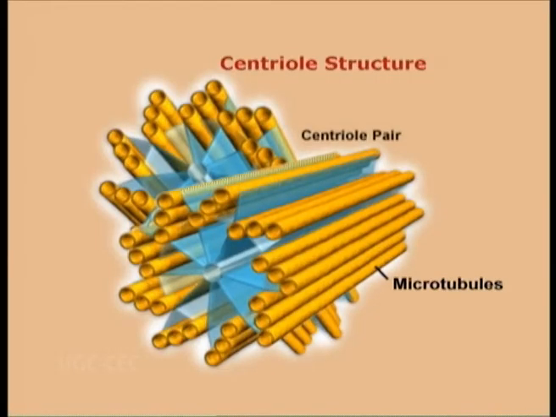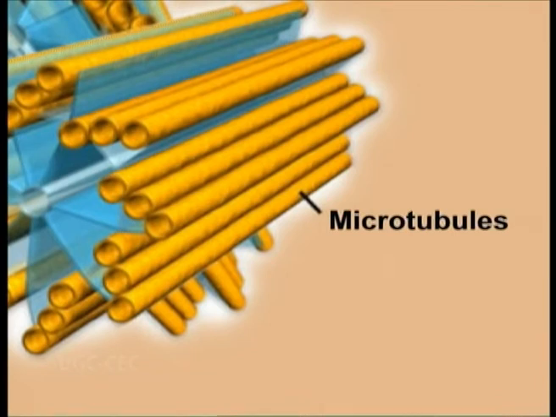The centrosome, also called the microtubule organizing center, is an area in the cell where microtubules are produced. Within an animal cell's centrosome, there is a pair of small organelles, the centrioles, each made up of a ring of 9 groups of microtubules. There are 3 fused microtubules in each group. The 2 centrioles are arranged such that one is perpendicular to the other. During animal cell division, the centrosome divides and the centrioles replicate. The result is 2 centrosomes, each with its own pair of centrioles.